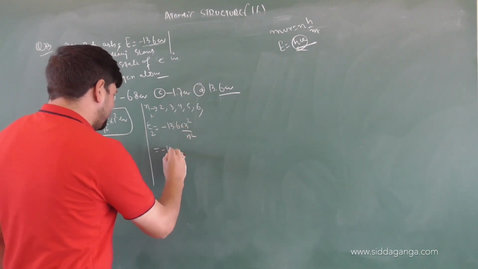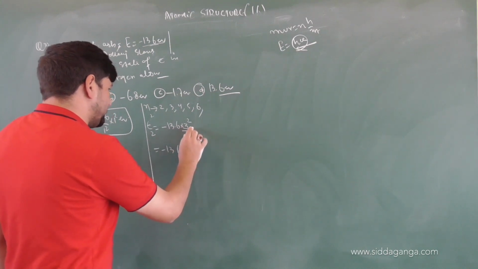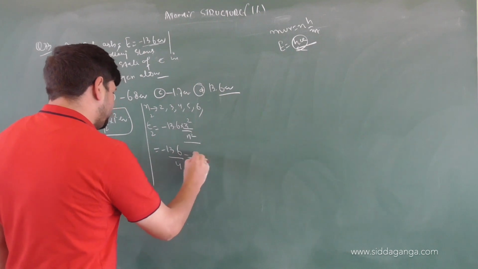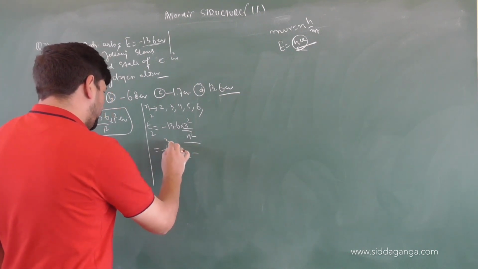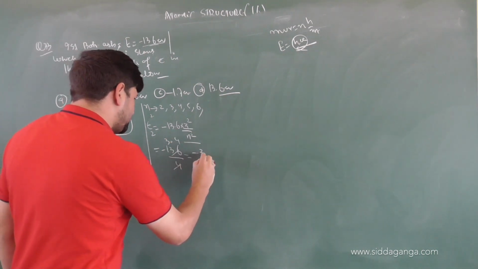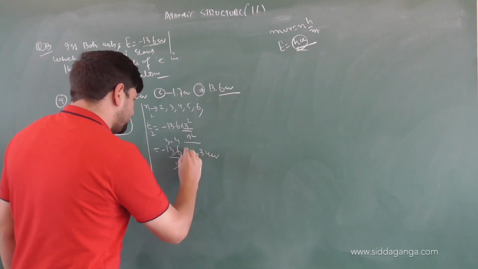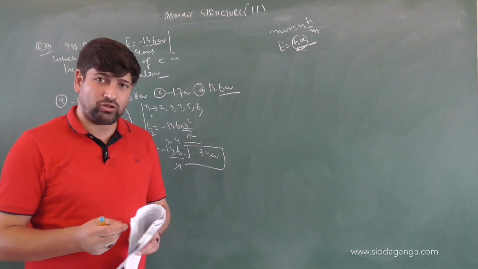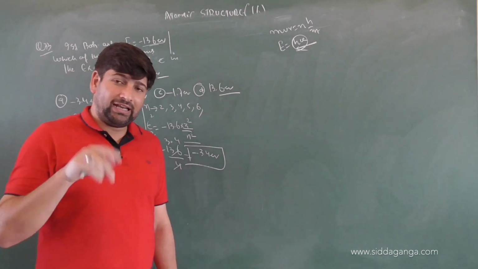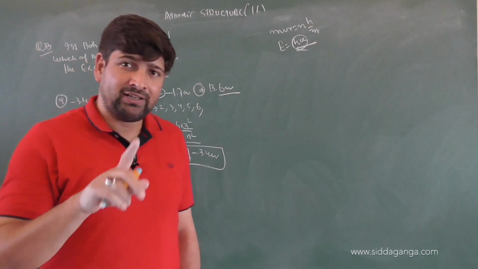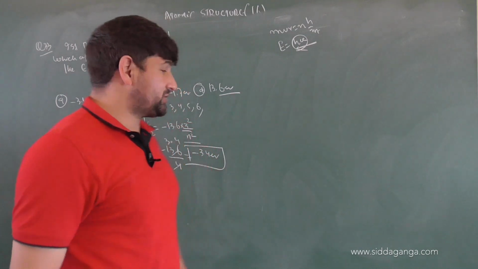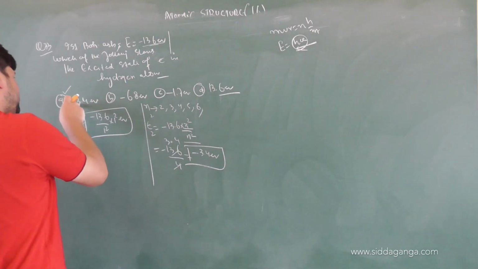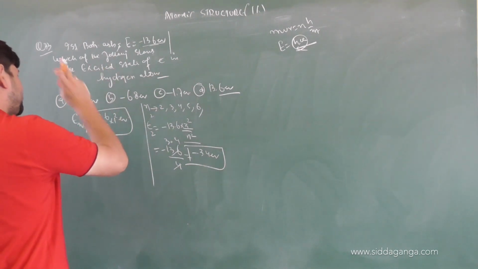That will make it minus 13.6, because this is hydrogen, Z will be 1, and n square for the second shell will be 4. So that makes it minus 3.4 electron volts, which is possible when the electron is in the second shell. So minus 3.4 electron volts of energy will indicate the first excited state of that hydrogen atom, and minus 3.4 is indeed mentioned. So definitely this is associated with the excited state of hydrogen.